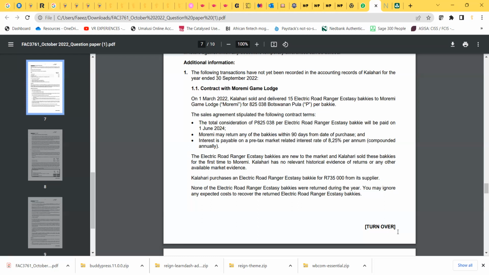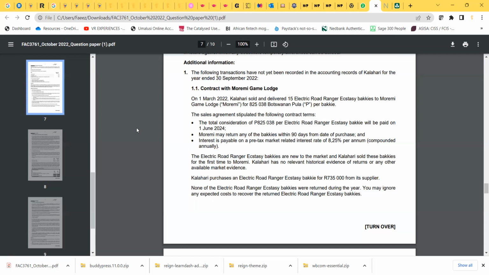I'm only at this point, and that was going through my mind. I have not yet read the terms of the sales agreement. So once we read the sales agreement, we will see whether that still takes place. Okay. So 1 March 2022 is an important date because that's when we delivered the items.